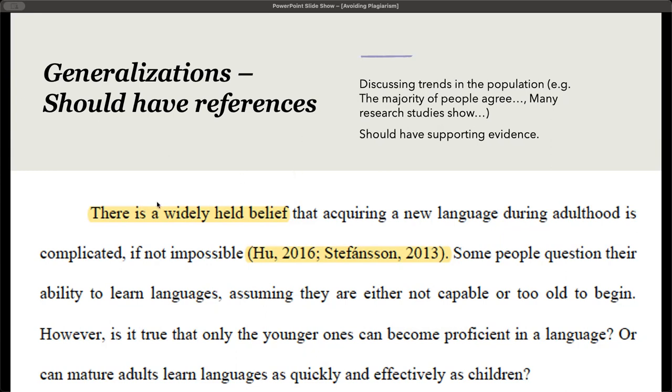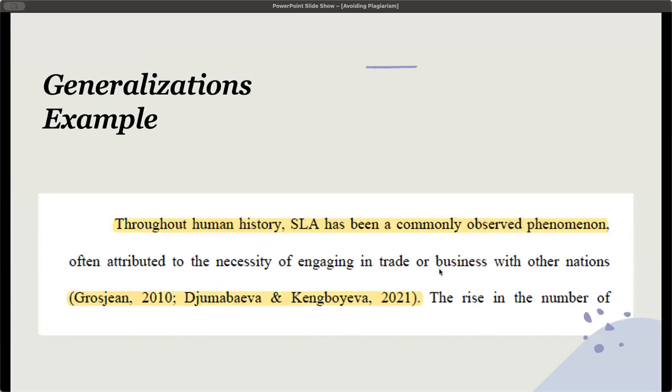So here's an example. There's a widely held belief that... I notice there's more than one source here. And between these two references, we've got a semicolon: the last name, comma, the date, semicolon, and then last name, comma, date. Here's another example. Throughout human history, SLA has been a commonly observed phenomenon. And then again, we've got more than one reference. And of course, this is in brackets. We've got the ampersand here for the second reference.